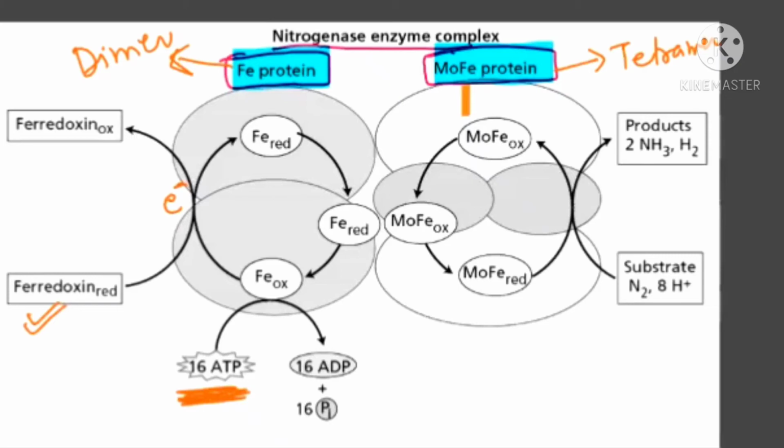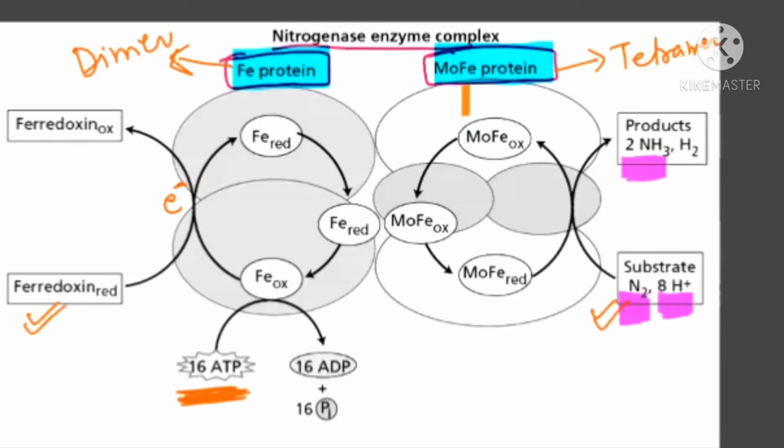And what they are doing is giving their hydrogen, along with the electron, to, check carefully, nitrogen. See the diagram carefully. You find here nitrogen is present. They are giving to nitrogen, with 8 protons also, to form 2 ammonium ions.